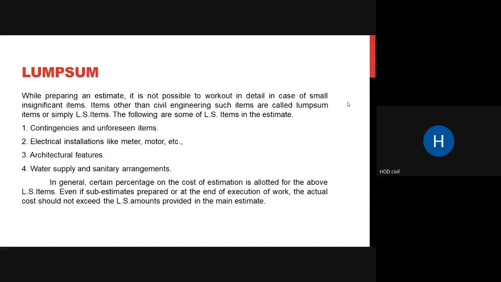Sub estimates are estimates which are prepared in between, or for a particular work. When all the sub estimates are added up, they should not exceed the LS amount that is allotted for you. It has to be in that range, that is 3 to 5%. Your LS amounts should not increase beyond 3 to 5%.